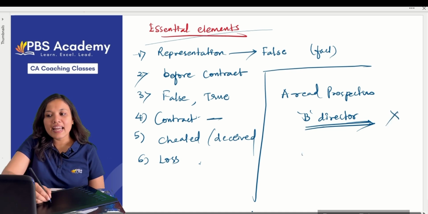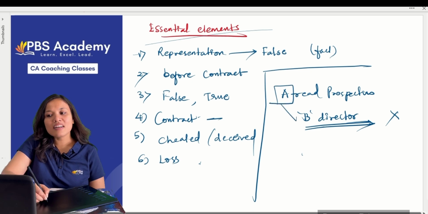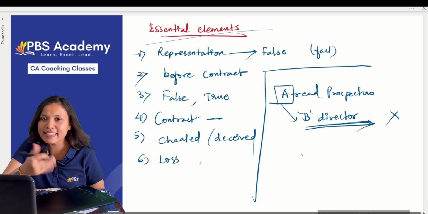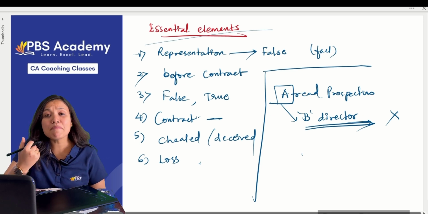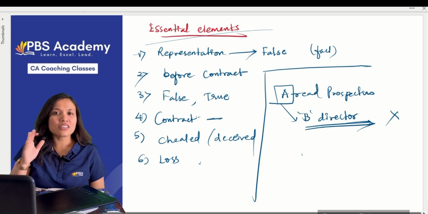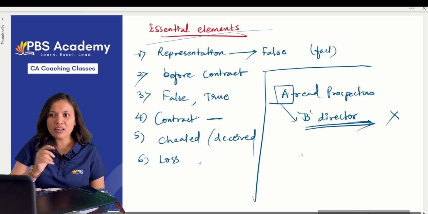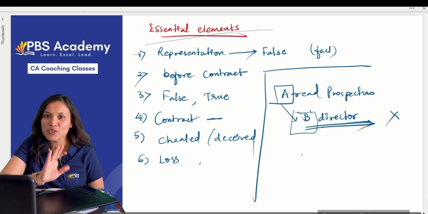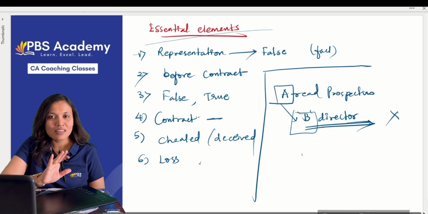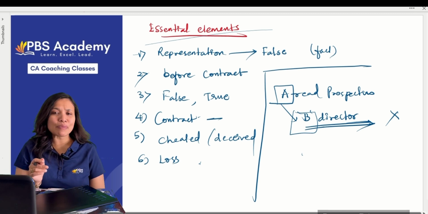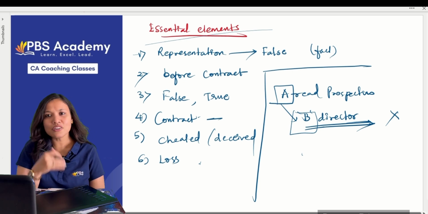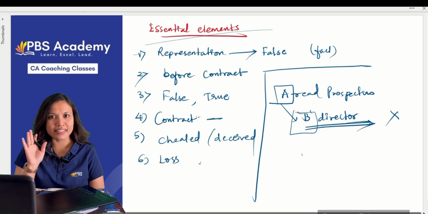Okay, but A does not know anything about B. He is not knowing anything about B. It is immaterial to him. That does not matter to him. Okay, whether B is in the company or not does not make a difference to A. Are you clear? Whether B is in the company or not, it makes no difference. If B stays, fine; if B is not there, also fine for A.